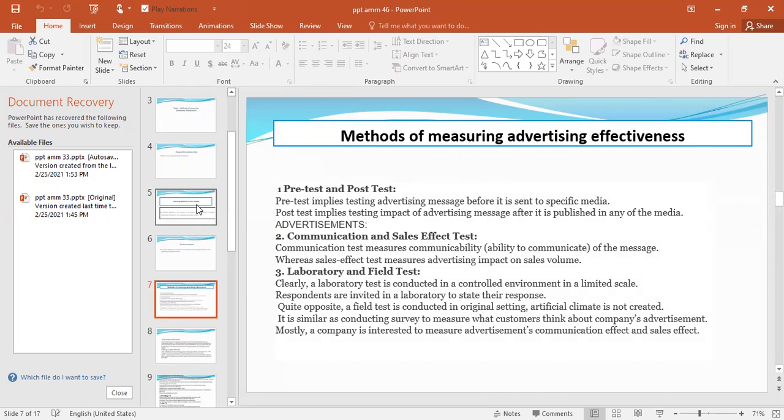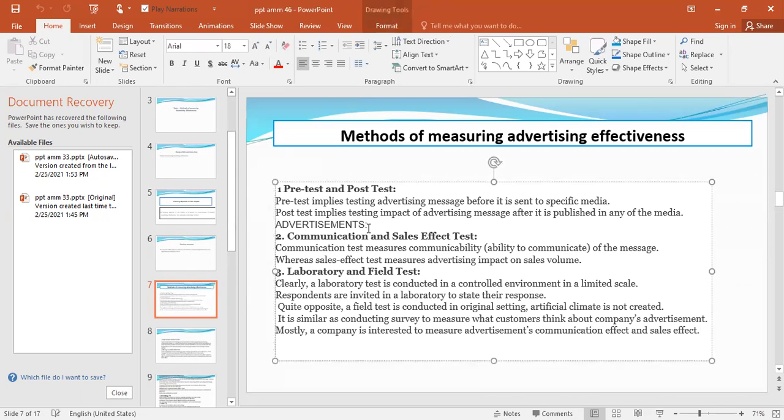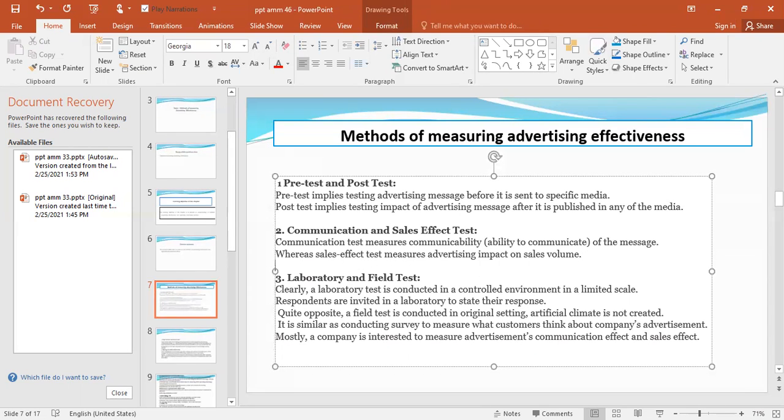So the first one is pre-test and post-test. Pre-test implies testing advertising message before it is sent to specific media. Post-test implies testing impact of advertising message after it is published in any of the media. Next, we have got communication and sales effect test. Communication test measures communicability, that is ability to communicate the message, whereas sales effect test measures advertising impact on sales volume.